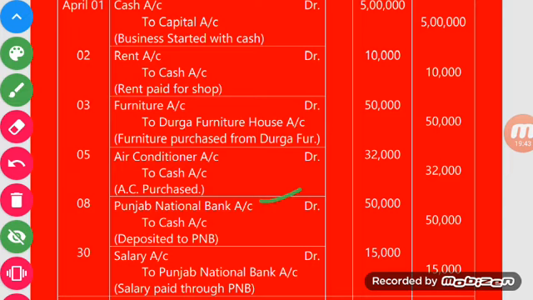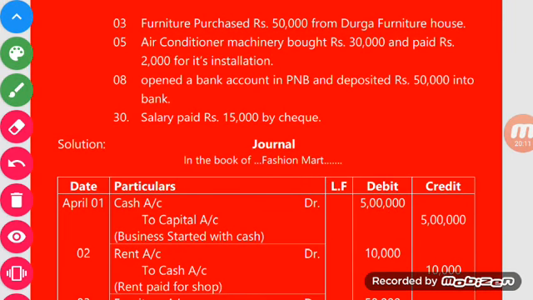The person who receives the money in such a condition, Punjab National Bank is the receiver, and the receiver is always debited, while cash is outgoing from your business, so whatever is outgoing from your business will be credited, so cash will be credited. Debit amount will be in the debit column and credit amount will be in the credit column. I hope you understood. And the last transaction, salary paid rupees 15,000 by check.